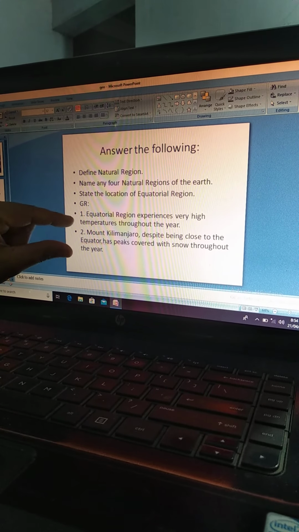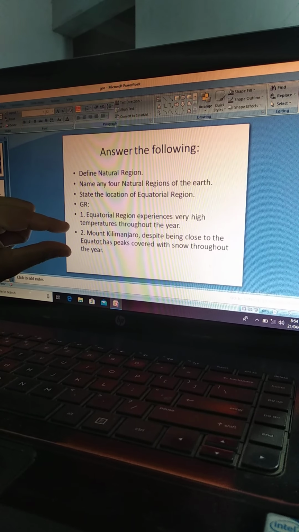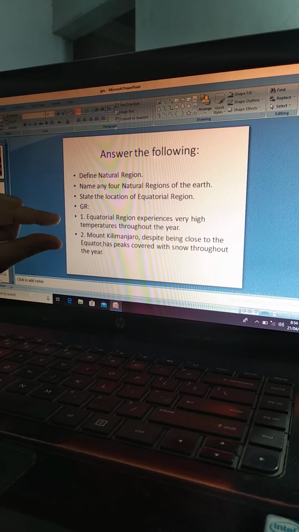This answer you would find in the PDF which I will be sending. So please find out the answer and write down. Any explanation required, please let me know.